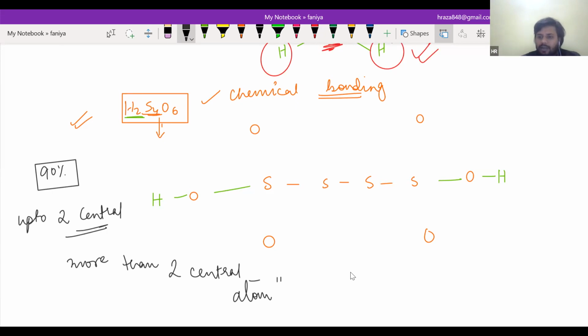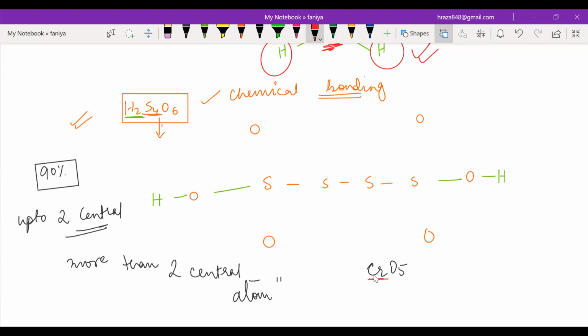If I ask, Fania, just answer me: what is the oxidation number of chromium here? Just tell me. So minus 10, 0, 0, minus 10. So plus 10. Plus 10. This is an absolutely wrong answer.